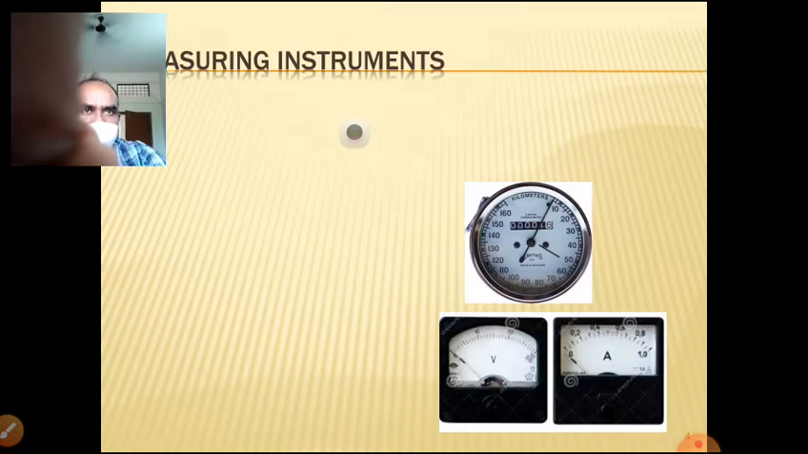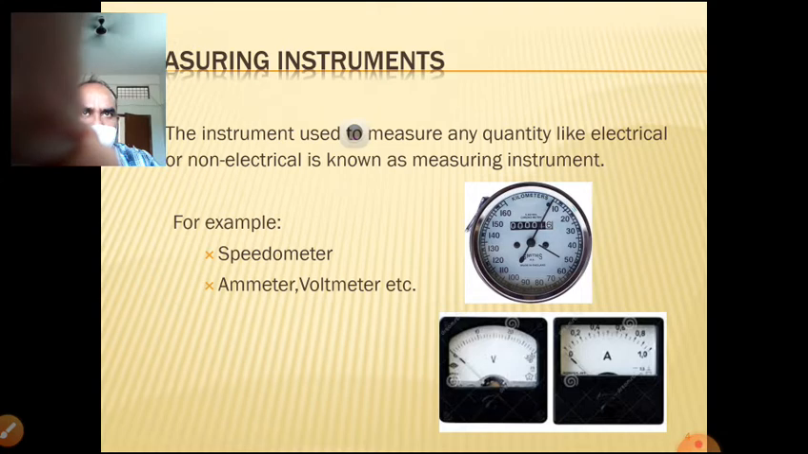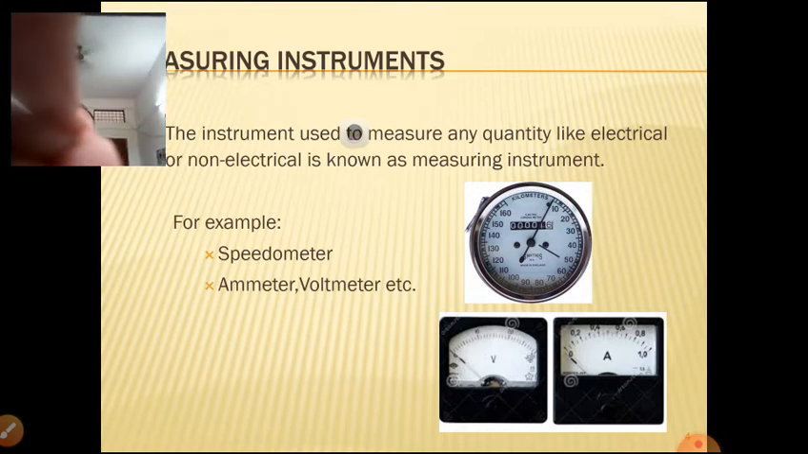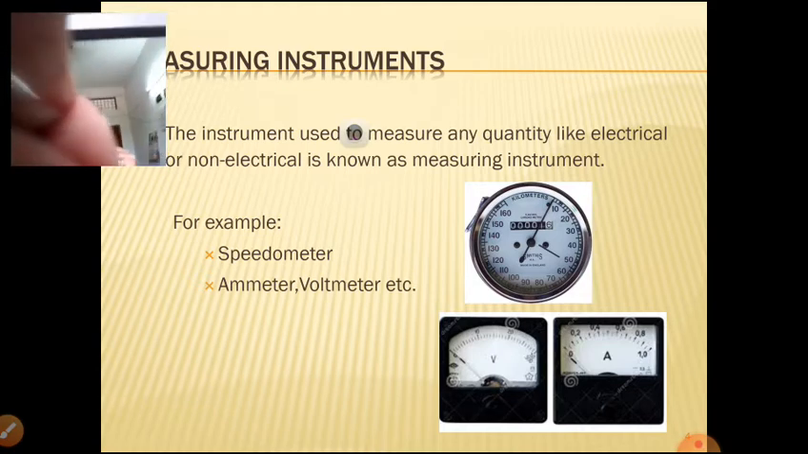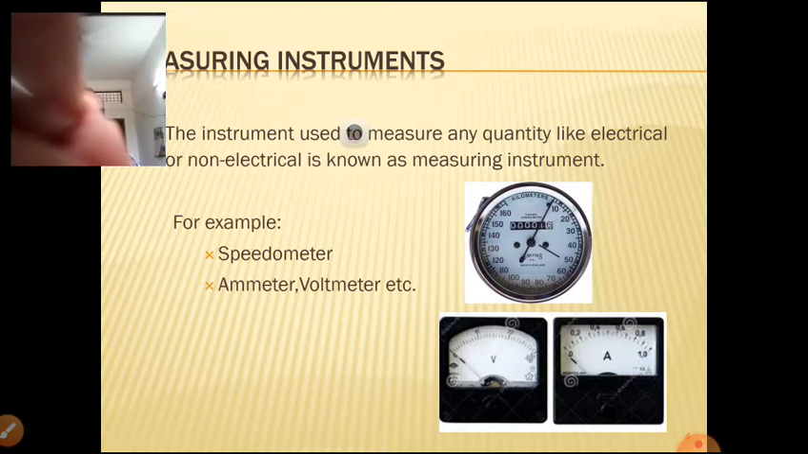Now you can see here, these are the instruments. Already you know that an instrument used to measure any quantity, electrical or non-electrical, is known as a measuring instrument. Electrical instruments means wherever we require to measure electrical quantities, those meters are known as electrical and electronics instruments.